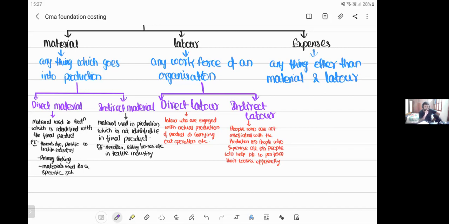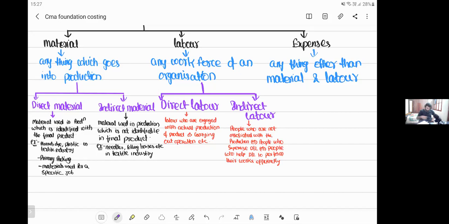So it's not an expense. Next, can I say electricity is an expense? Yes, electricity is an expense. It is neither material nor labor. It is not tangible, right? Can you see electricity? No. So it is a form of expense. Anything other than material and labor, we call it expenses.